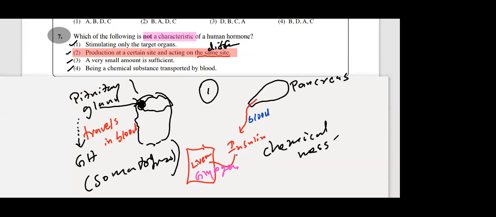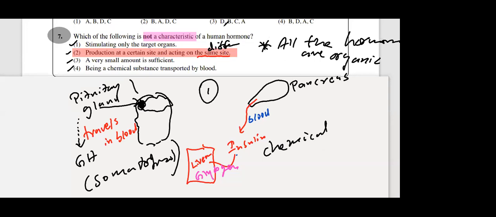All the hormones are organic. If you only can copy down that, all the hormones are organic, but all the proteins are not organic. Please write down, very important. These things you will not learn in the textbook in one place. All the hormones are organic compounds, but all the proteins are not organic.